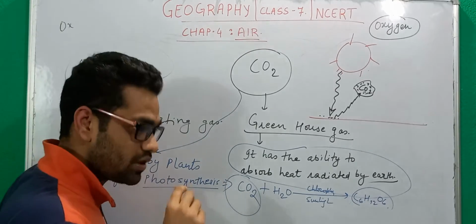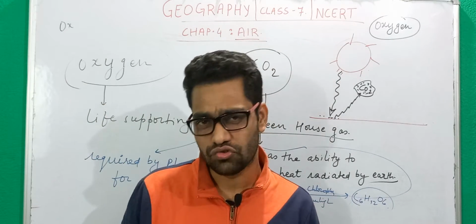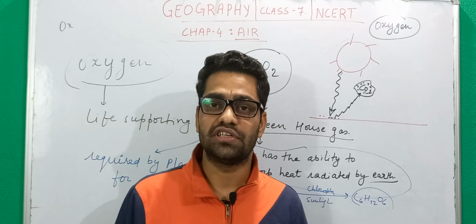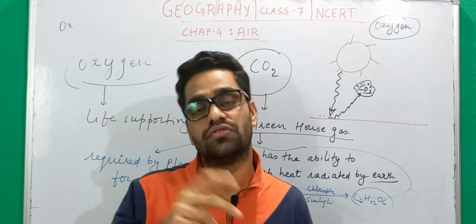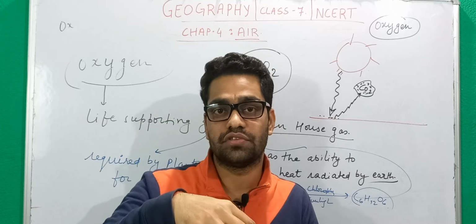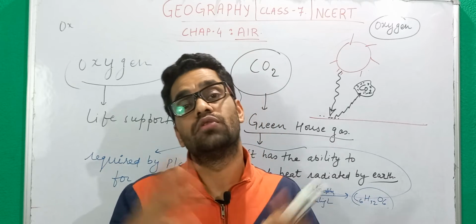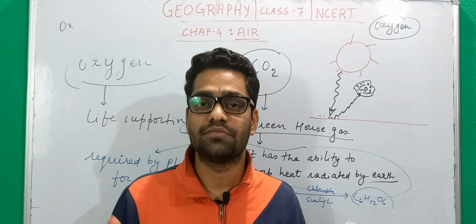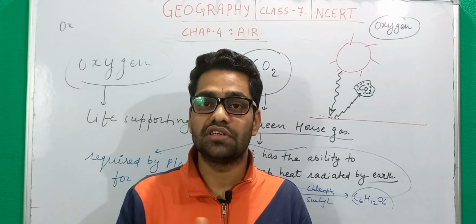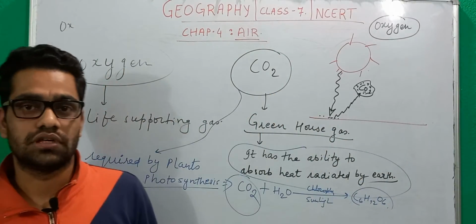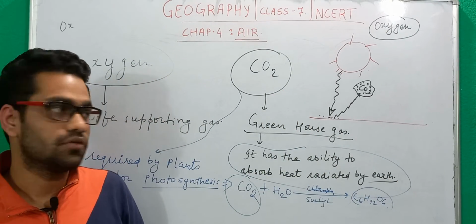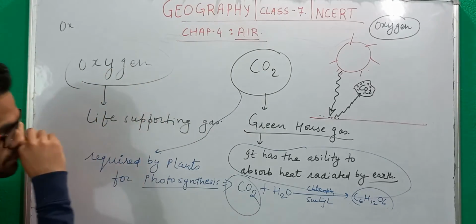But now, after we have set up too many industries, there has been an increment in the concentration of CO2 in the atmosphere. Because of this, we often come across the term global warming. What is global warming? It is basically the increment in average temperature on the earth. And what has triggered it? Greenhouse gases, of which CO2 has a significant role to play. So this was about CO2.